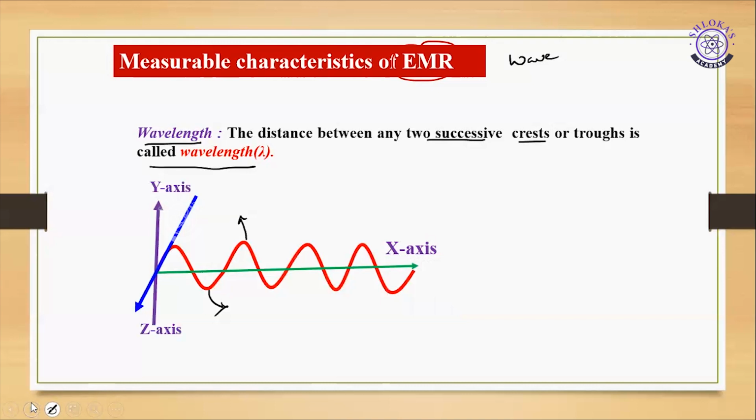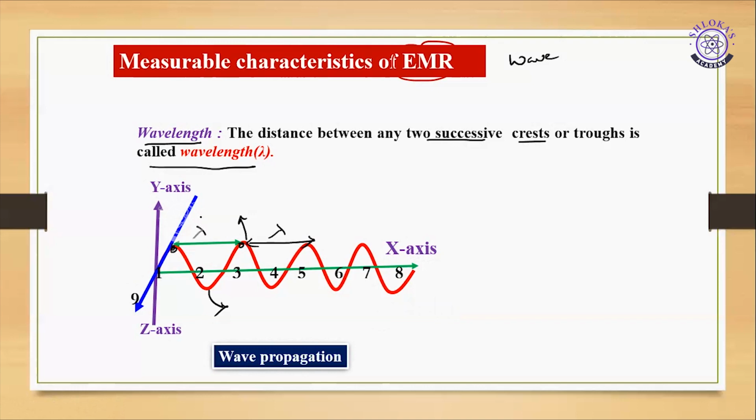Trough. Now the distance between any two successive troughs or crests, two successive means neighbors, otherwise you can take these two also. So this distance is called lambda or wavelength. Otherwise the distance between two successive troughs, these two are successive, this is also lambda.